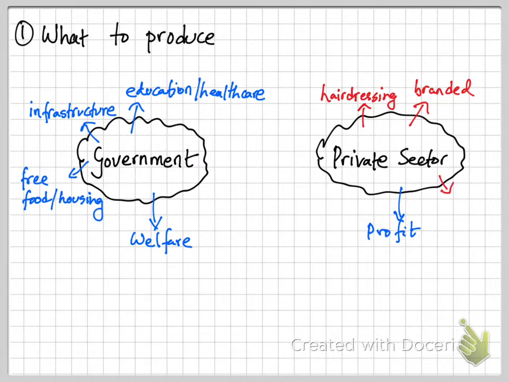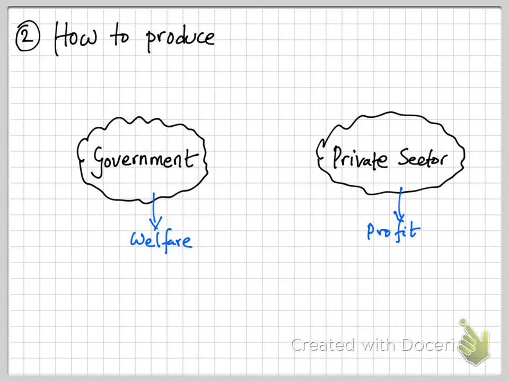So when these two different stakeholders ask the same question, what to produce, the answer, as you can see, is very, very different. And hence it's important to ask these questions if you want to assess what kind of economic system we are studying about. What about the question, how to produce?